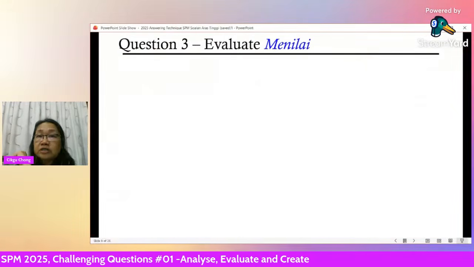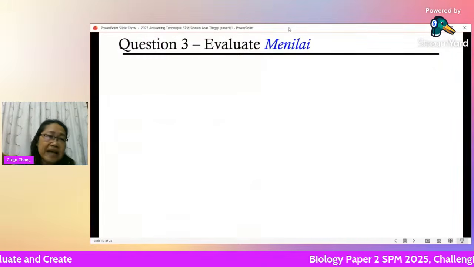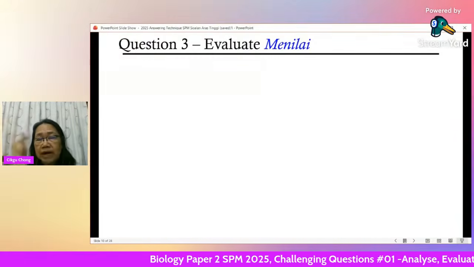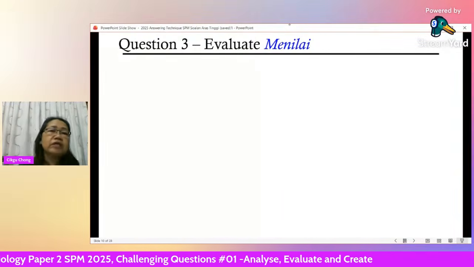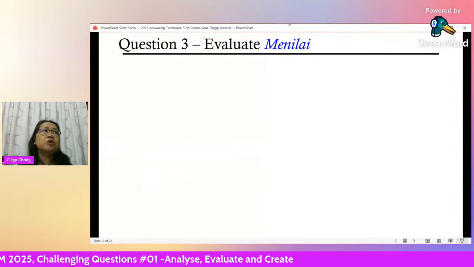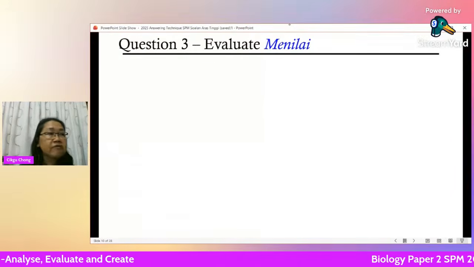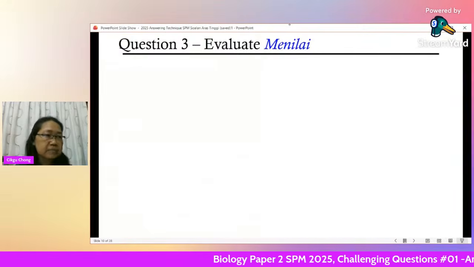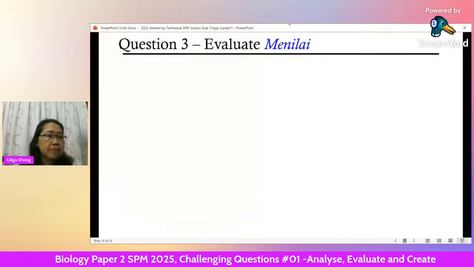Okay, question 3 now. Evaluate. So I've given you 2 questions on analyzing, usually it's a graph. So there, keep your mind open for this kind of questions. Okay, evaluate. So evaluate needs you to give your opinion. Say which is better. Justify your choice with your reason. Why is this better? A is better than B. Or if I choose B, why is B better than A?